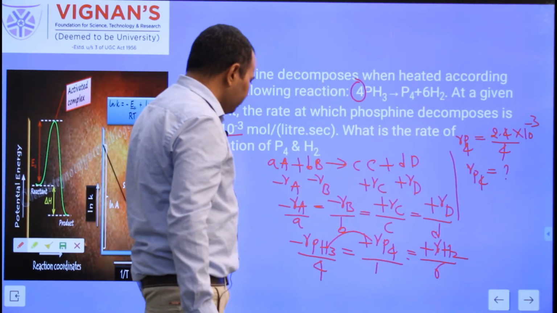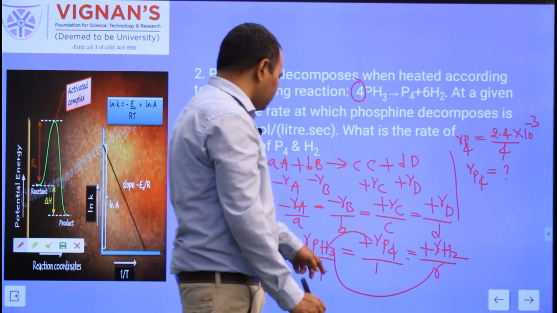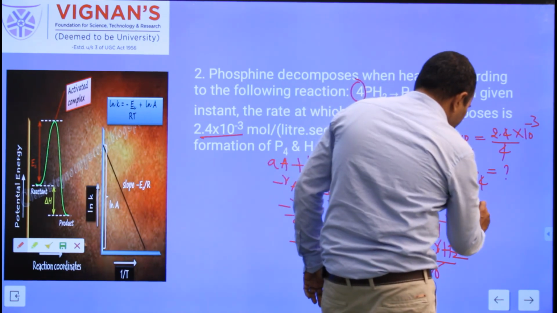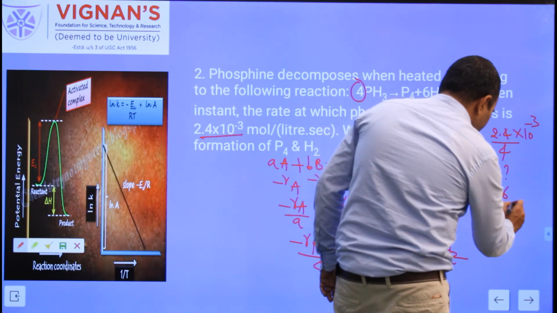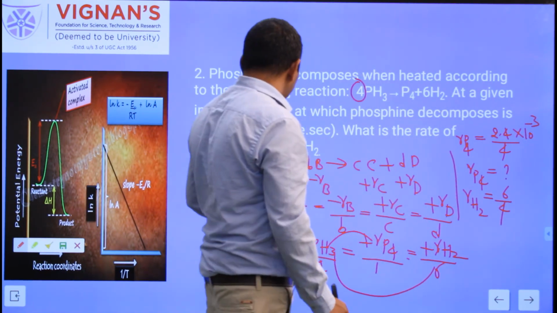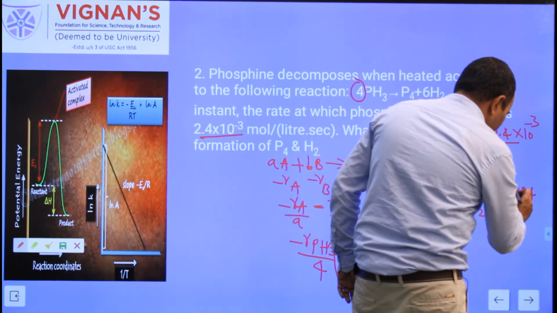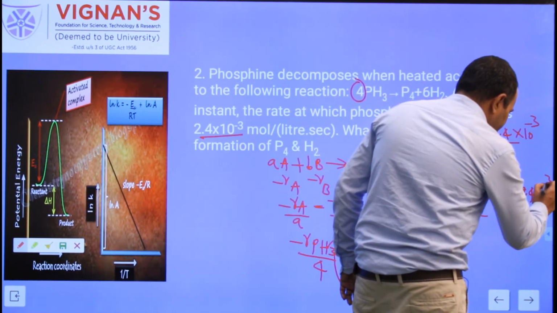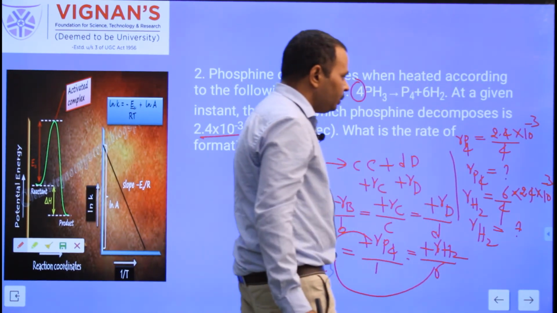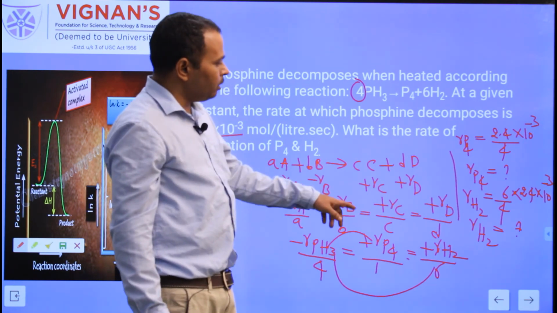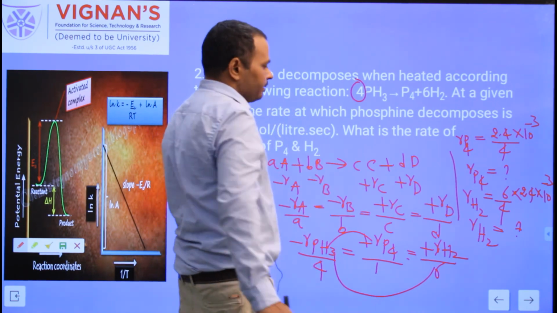Similarly, when you compare the first term with the last term, you can find R_H2. R_H2, the rate of formation of hydrogen, is equal to 6 by 4 times the rate of disappearance of the phosphine, already given in the problem as 2.4 × 10^-3. From this you can obtain R_H2. The units for R_P4 and R_H2 are the same, mole per liter per second.